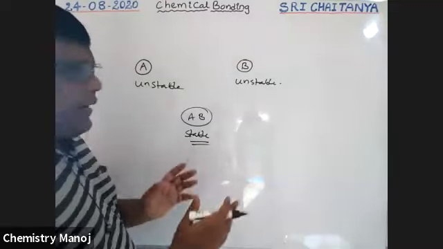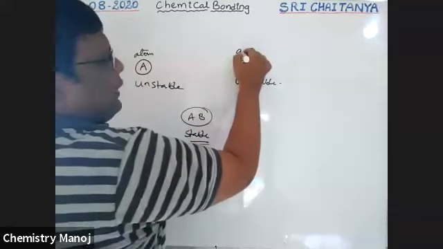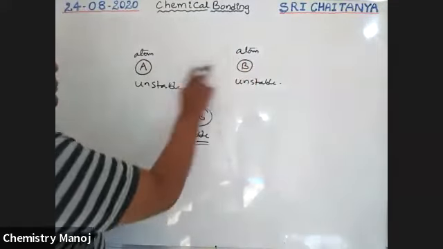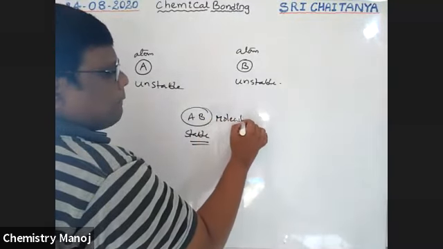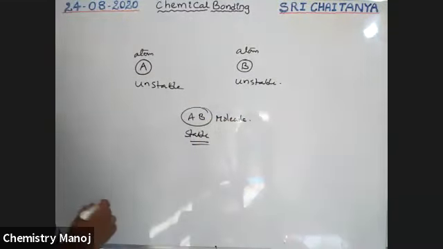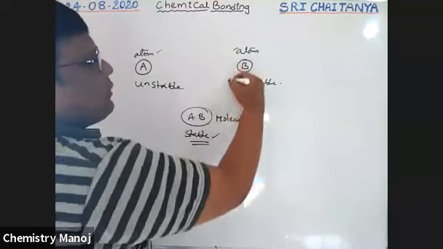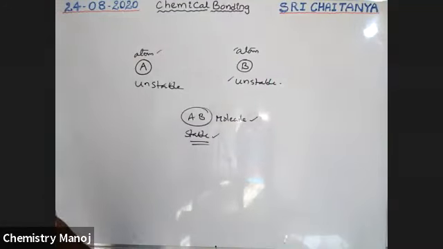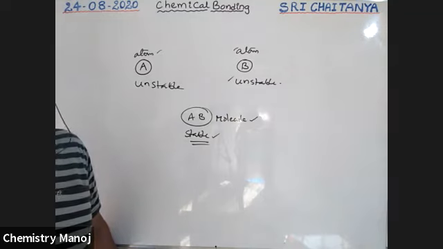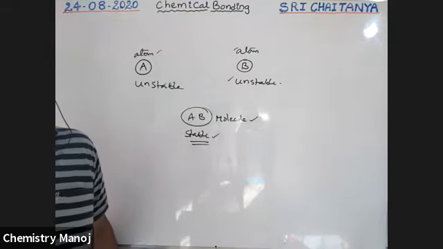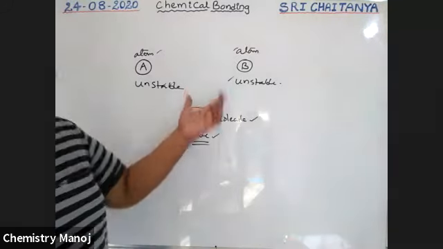This is the A atom, this is the B atom. Atom plus atom combination gives a molecule. This molecule is stable, but these atoms are unstable. Unstable atoms combine with each other to form a stable molecule. Why do atoms combine? To get extra stable, because unstable is converted into stable.